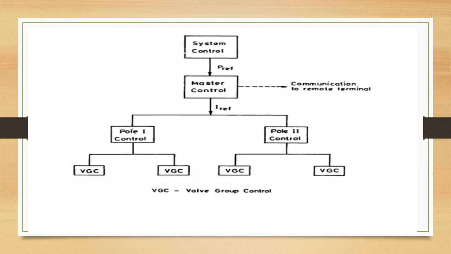Control functions required for an HVDC link are performed using a hierarchical control structure as shown in the figure. The master controller for the bipole will be located at one of the terminals and will be provided with the power order from the system controller, that is P reference. It also has other information such as AC voltage at the converter bus, DC voltage, etc. The master controller will transmit the current order I reference to the pole units, which in turn will provide a firing angle order to the individual valve groups.